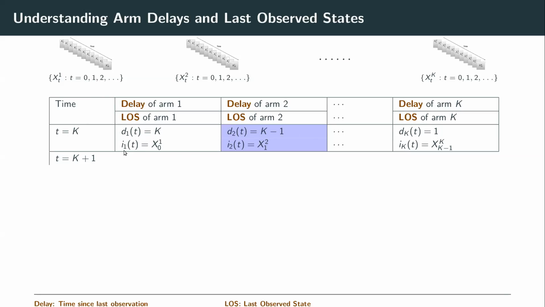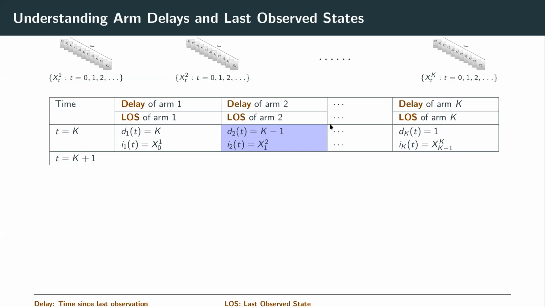What was the last observed state of arm 1 at time t? This we denote as I1 of t, and this was x01, the observation obtained from arm 1 at time 0. Likewise, we update the delays and the last observed states of all the other arms. Notice that dk of t equals 1, which simply means that arm k was observed at the immediately previous time instant, time t equal to k minus 1.